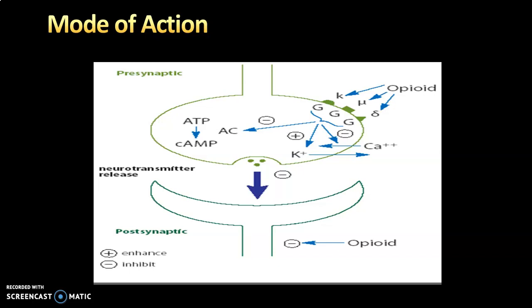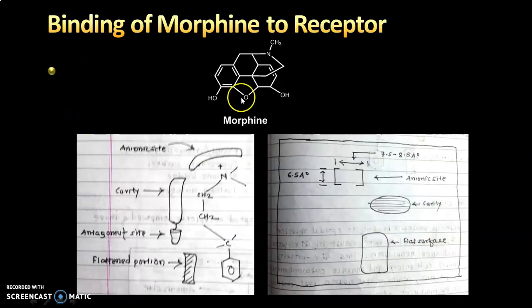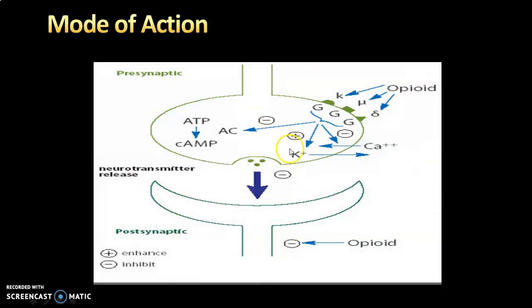It contains two kinds of chemical constituents, one which contains the phenanthrene ring, and another chemical, noscapine, which contains the isoquinoline type of ring. Okay, and we also studied the basics of morphine, how it is binding with the receptor. Now here I'll show you the mode of action of morphine.